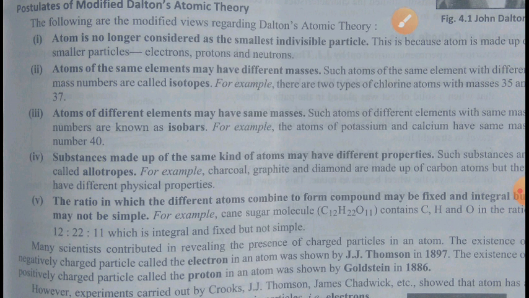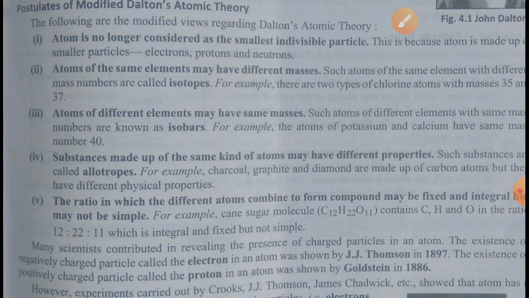So now next, what he says is that atoms combine in a ratio of simple whole numbers to form a compound, right? Dalton says that atoms combine in a ratio of simple whole numbers to form a compound, but it's not like this.